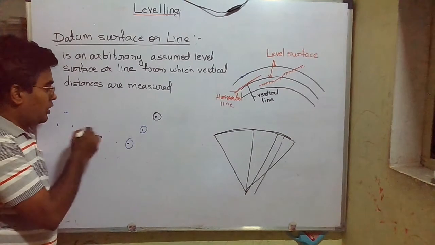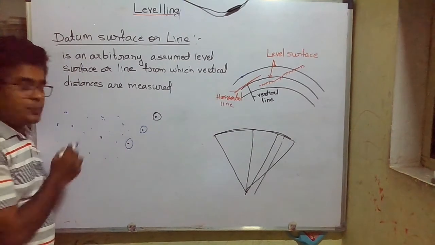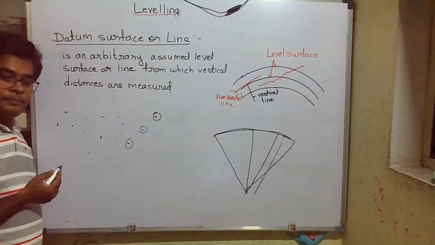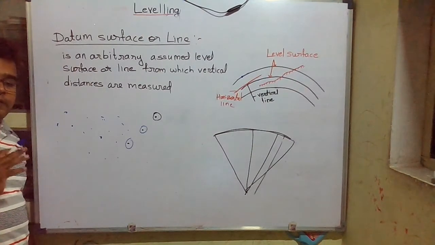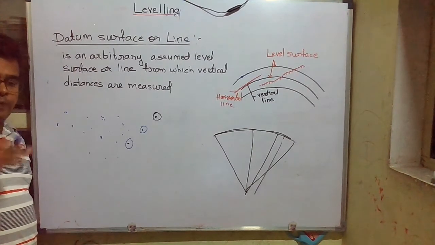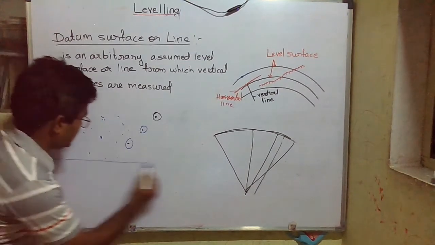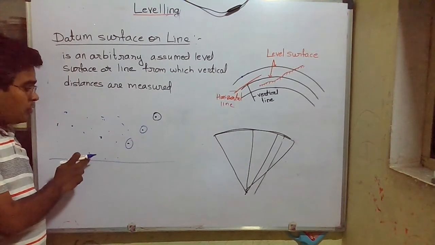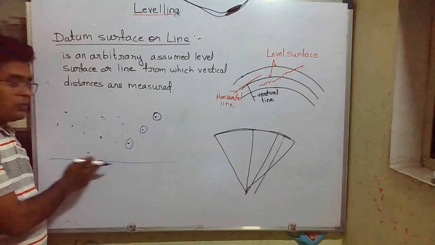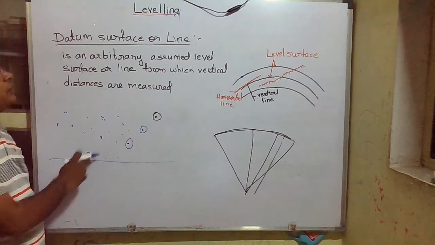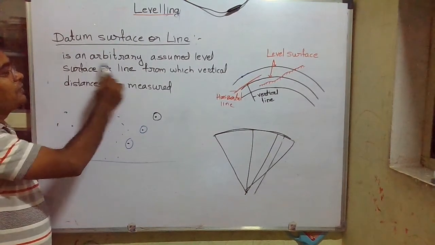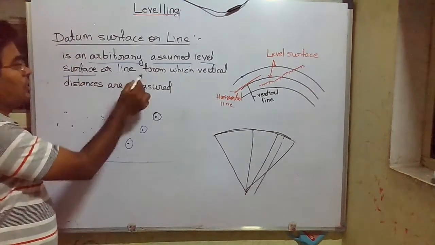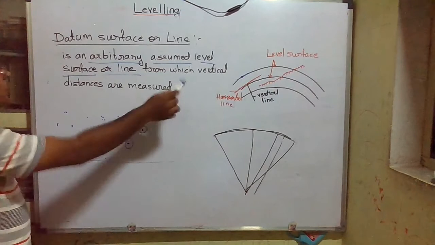then how can you say which point is at higher elevation from which point? It will also be confusing. So we always need some surface to compare. Here, if we see this line, then I can say all these points are above this line, and this is nothing but the datum surface. What is a datum surface? It is the arbitrary assumed level surface or line from which vertical distances are measured.